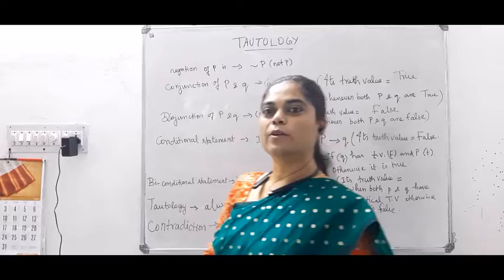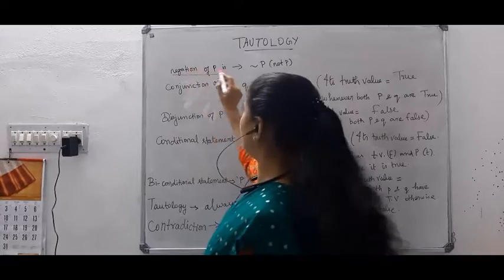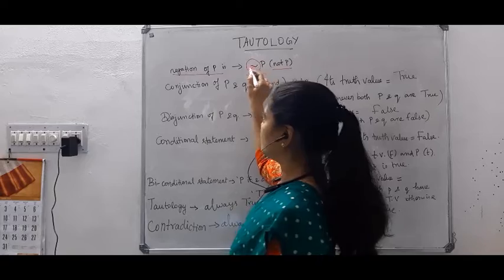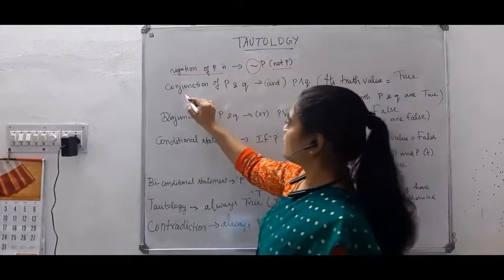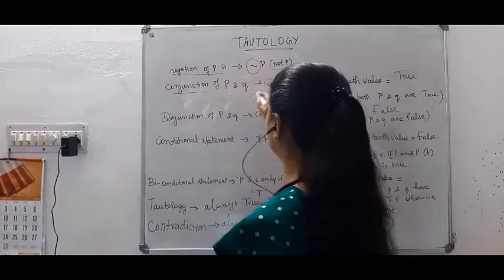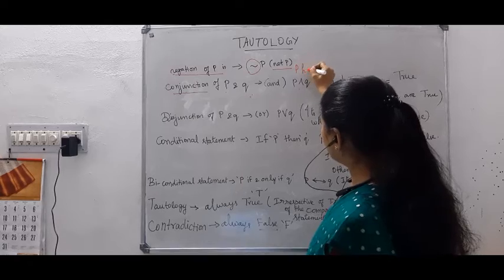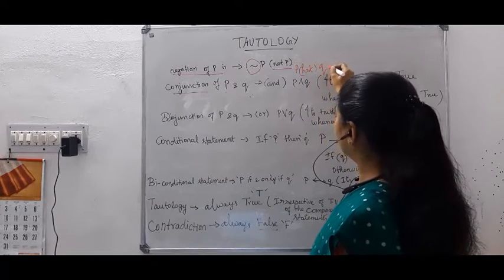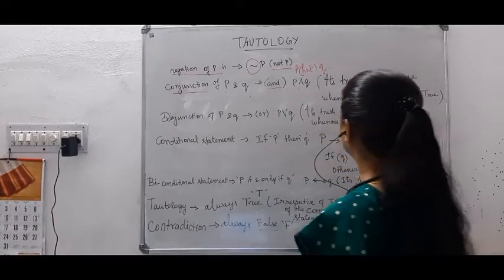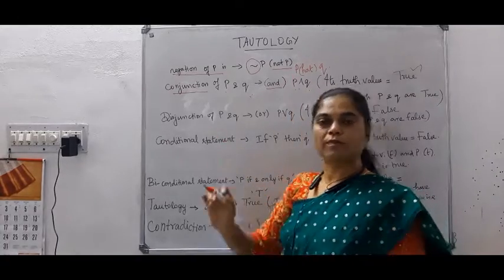Then we are going to see the negation of P, that is the negative of P, not P. It is denoted by a symbol. And then the conjunction of P and Q. What is meant by conjunction? Joining of P and Q. It is denoted by P hat Q, and the conjunction is "and". Its truth value is true whenever both P and Q are true.